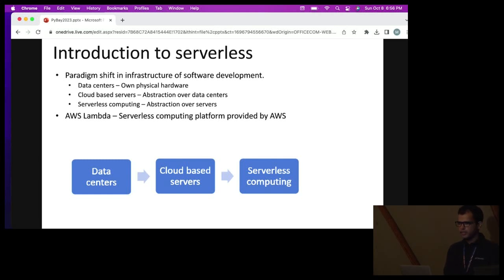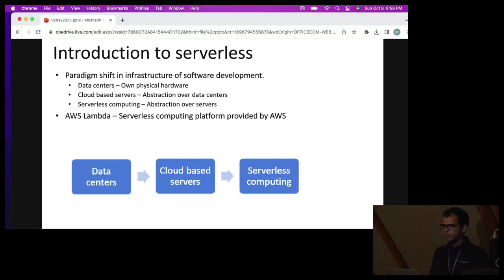Then cloud-based servers came into the market. It was one level of abstraction over data centers, basically like renting servers from third-party providers. And then serverless came in the last decade, which is an abstraction over cloud-based servers.